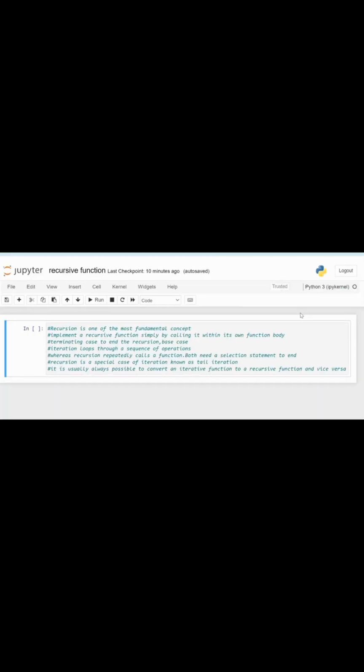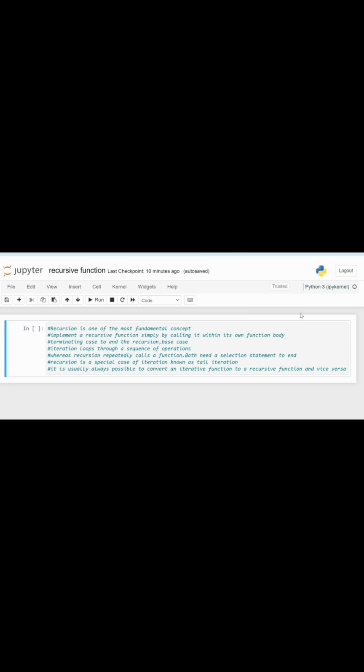Recursive function. We are saying that recursion is a very important concept in computer science. Recursion is one of the most important fundamental concepts. So simply, what does recursion mean? We are using a recursive function, calling the function again and again.